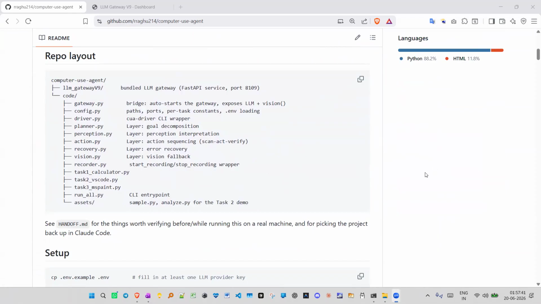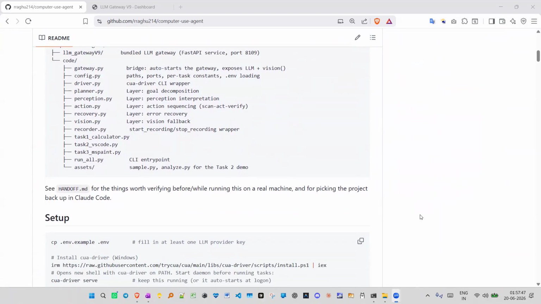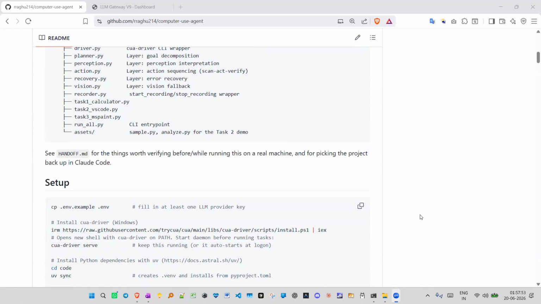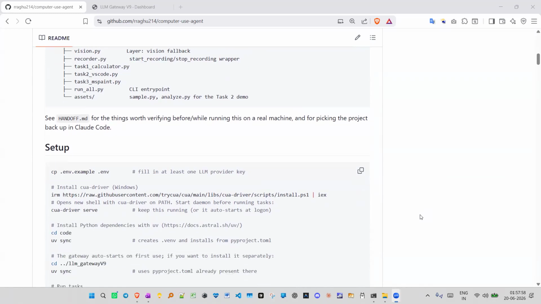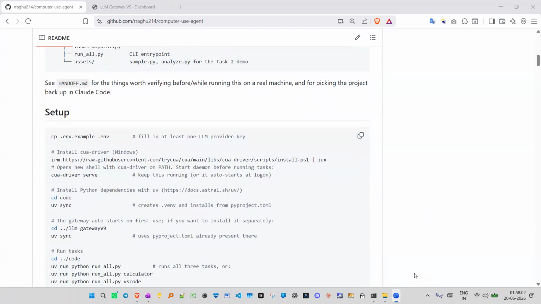So the idea is, most software has an API, but apps like Calculator on your system and MS Paint are all built for humans: buttons and canvases, etc. So the computer use agent solves this by doing what a human does. If you see the screen, you decide what to click, and we use cua-driver to achieve this.